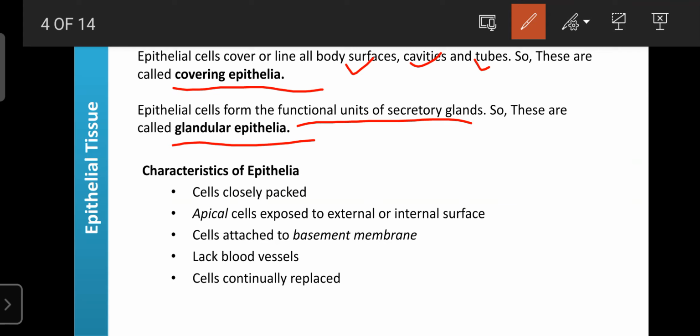Okay, so next is regarding the characteristics of epithelia. In the epithelial tissue, all cells are closely packed. Between the cells there is not much space. Due to that, the ground matrix or substances are less found in the epithelial tissue. That's why the epithelial tissue is easily cut.